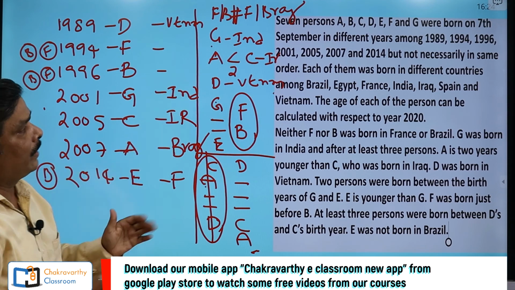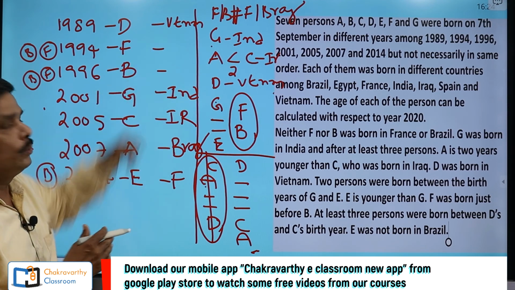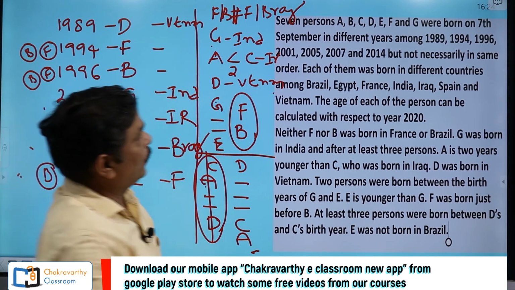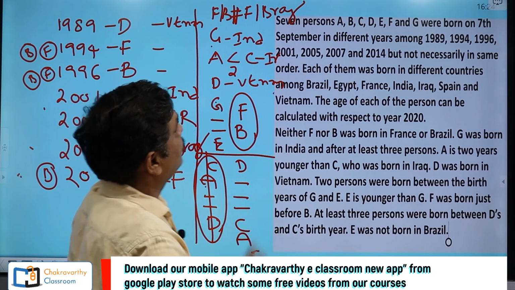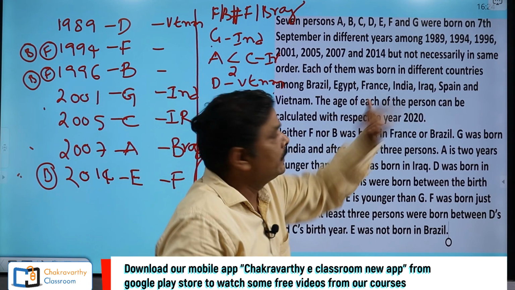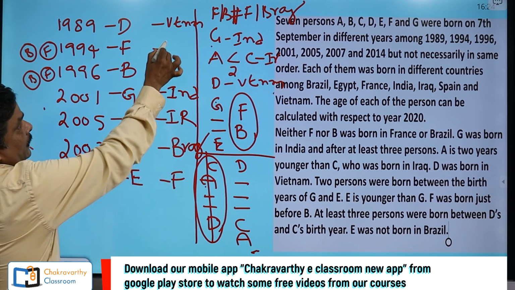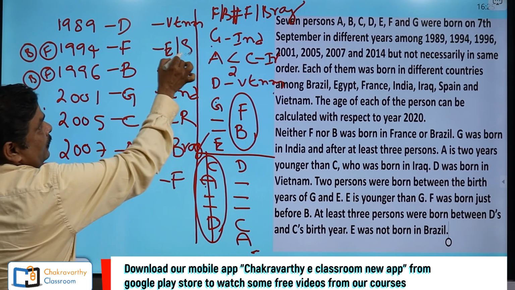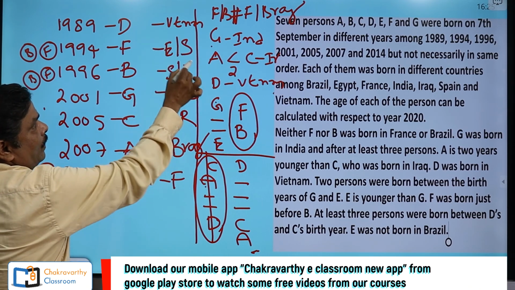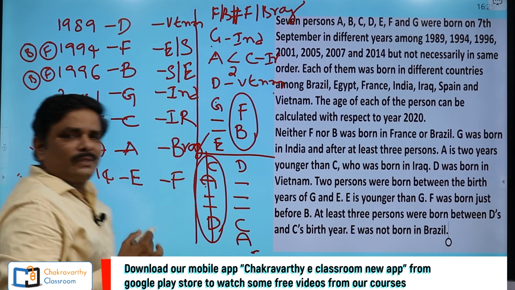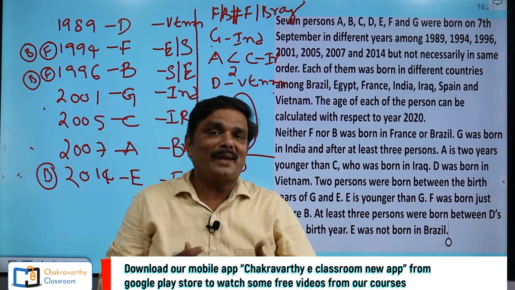Now go for the information. Any other positive or related information about these two? No. 2 countries are left out. What are the 2 countries left out here? I have taken all things except Egypt and Spain. Now here this is either Egypt or Spain, either Spain or Egypt. This is how exactly you need to crack the questions.